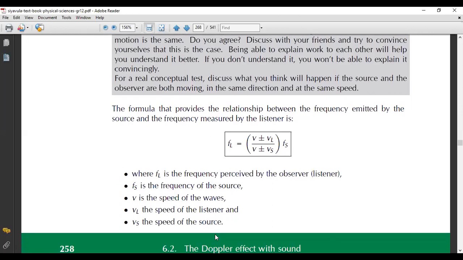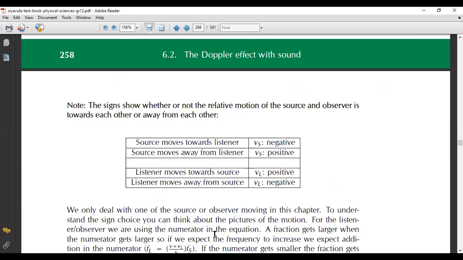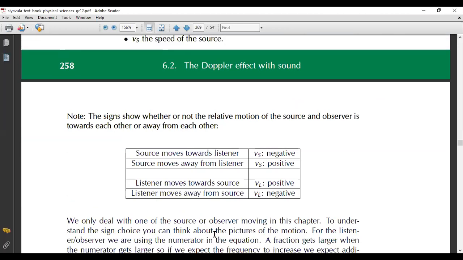Okay. So note that the signs will show whether the relative motion of the source and the observer is towards each other or away from each other. This table is also important because it tells you if the source moves towards the listener, vS will be negative. If the source moves away from the listener, vS will be positive.